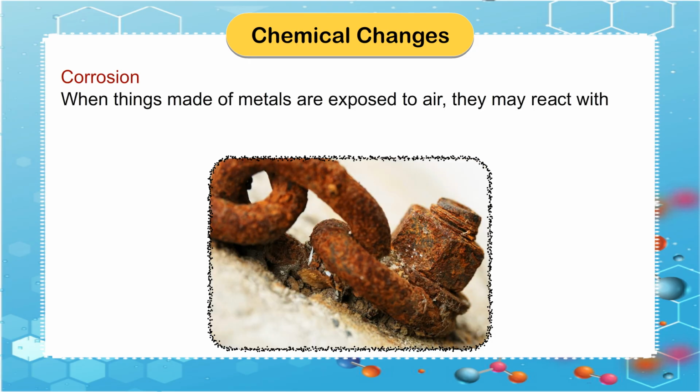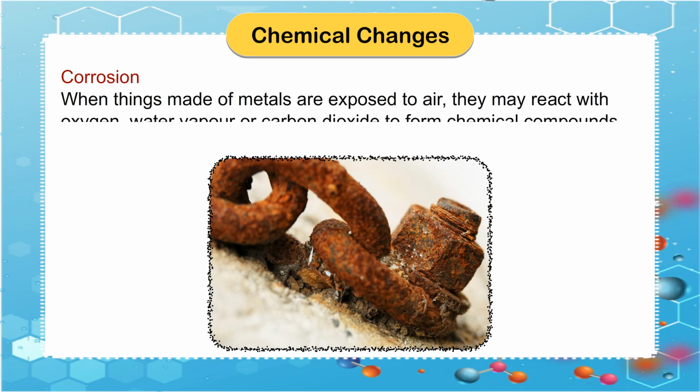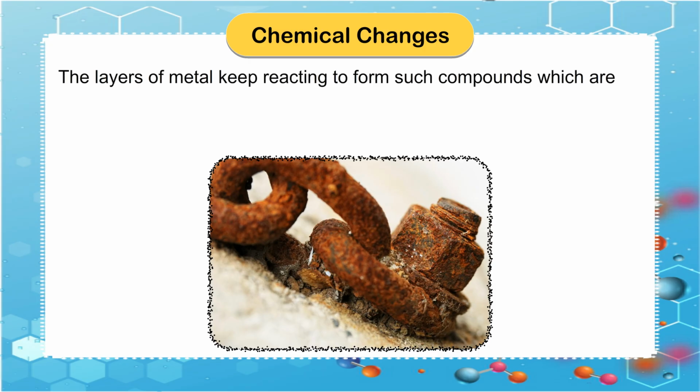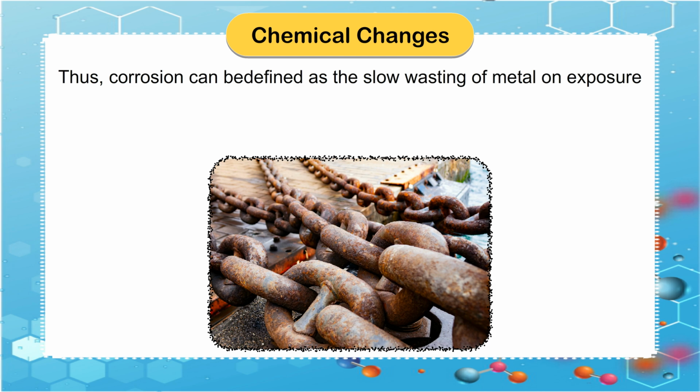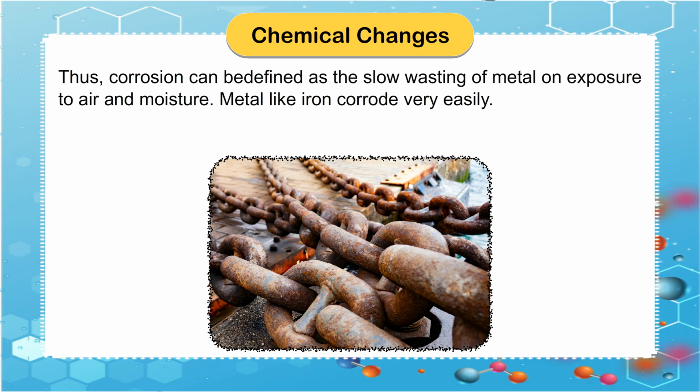Corrosion. When things made of metals are exposed to air, they may react with oxygen, water vapor, or carbon dioxide to form chemical compounds. The layers of metal keep reacting to form such compounds, which are not useful. Such wasting of metal is called corrosion. Thus, corrosion can be defined as the slow wasting of metal on exposure to air and moisture. Metals like iron corrode very easily.